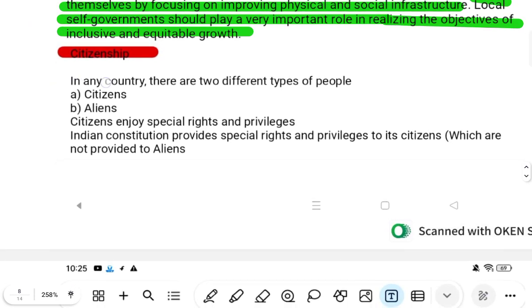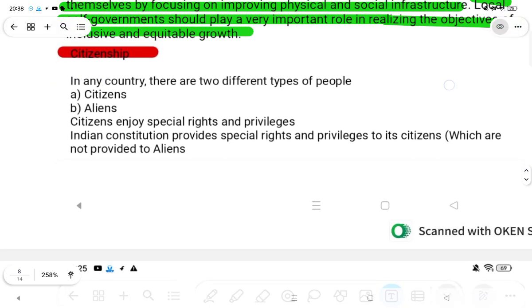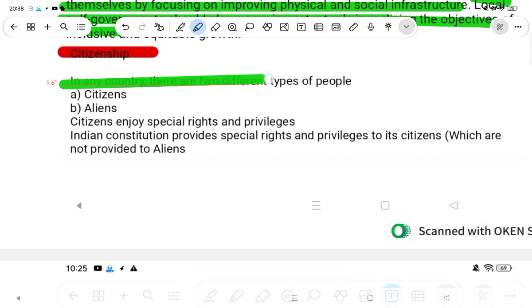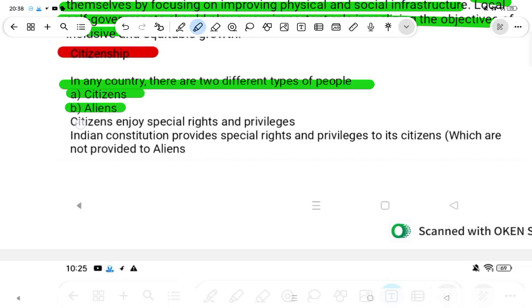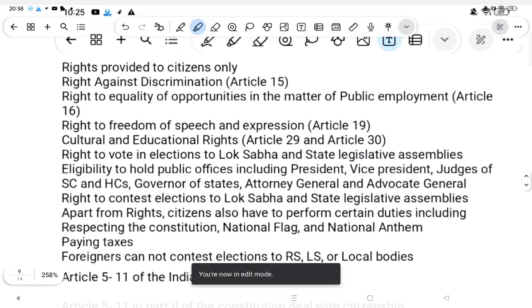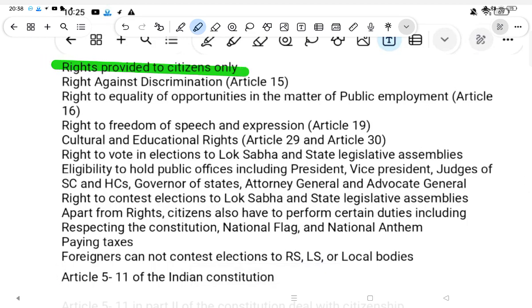Citizenship. In any country, there are two different types of people: first, citizens; second, aliens. Citizens enjoy special rights and privileges. The Indian Constitution provides special rights and privileges to the citizens which are not provided to the aliens. The rights provided to citizens only: